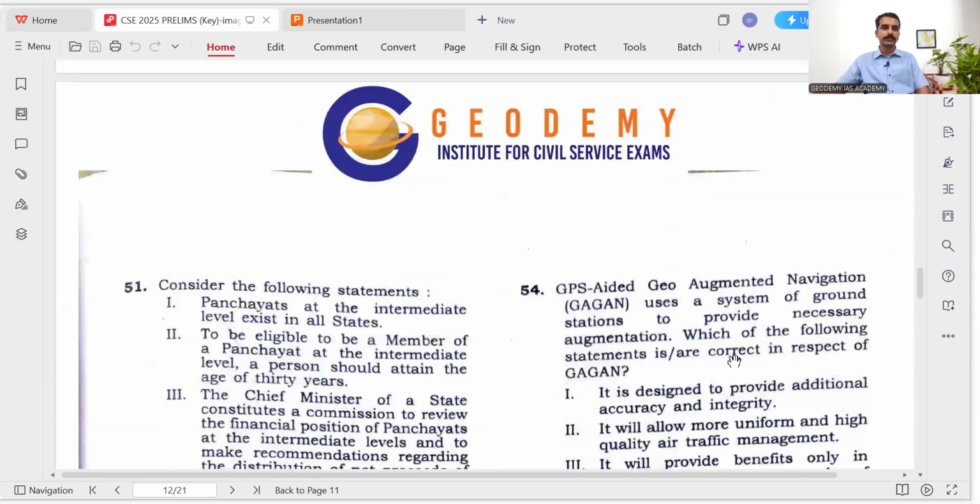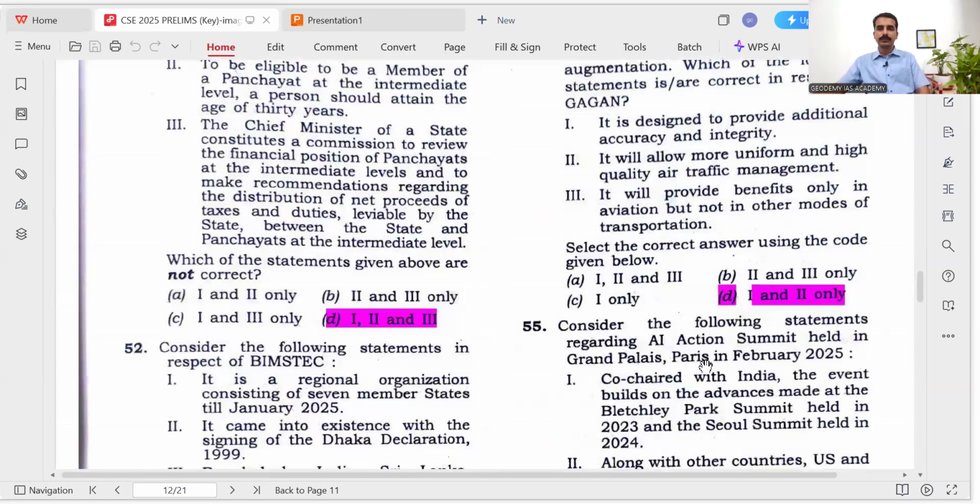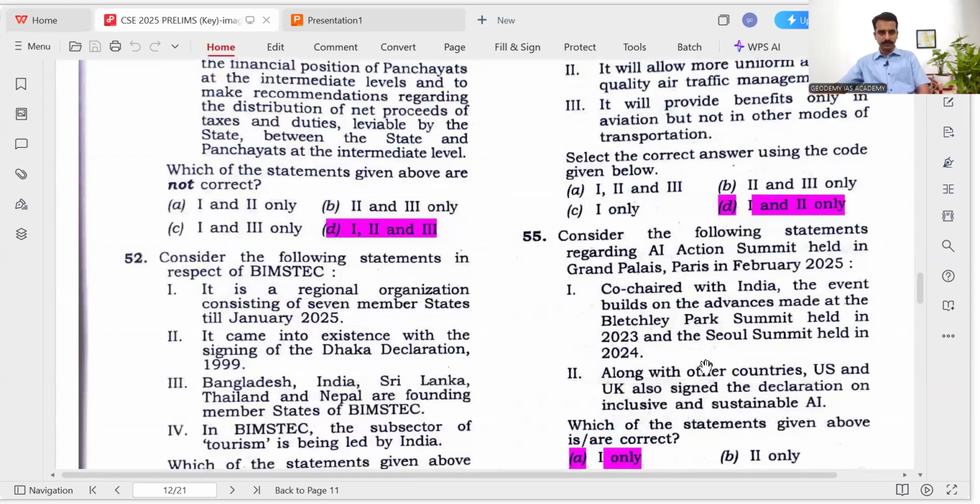The Gokul mission is in the current affairs. And then the polity questions almost.